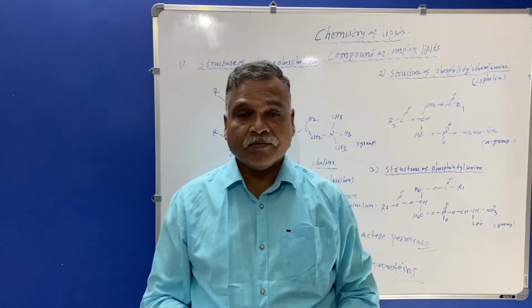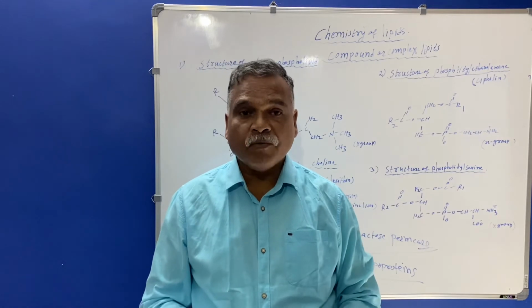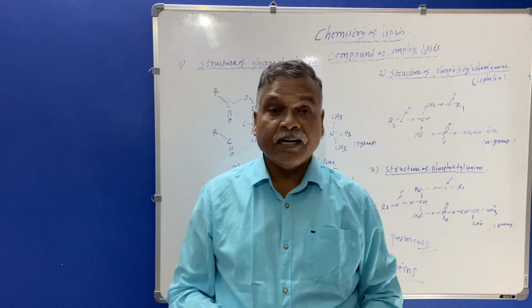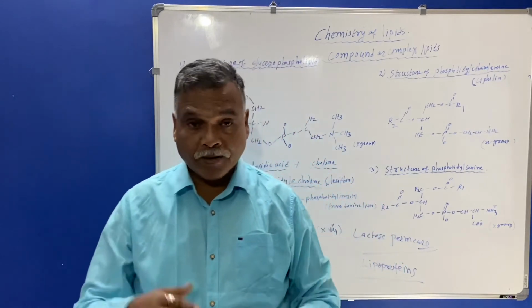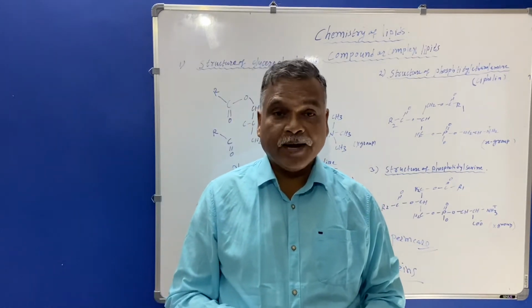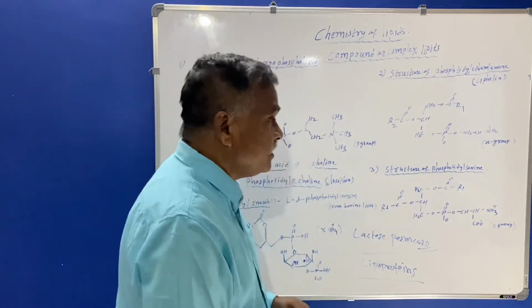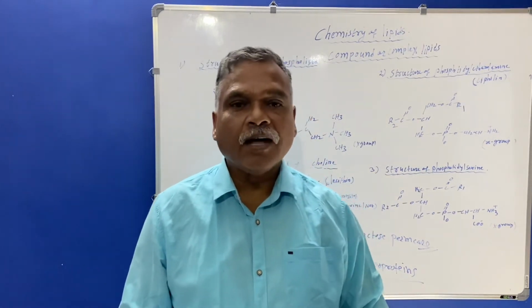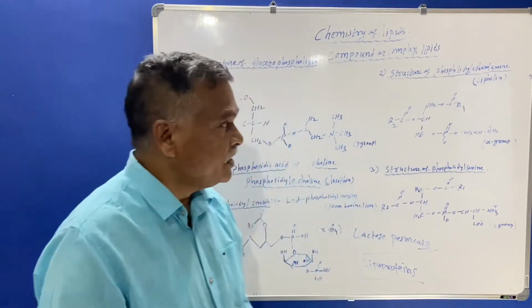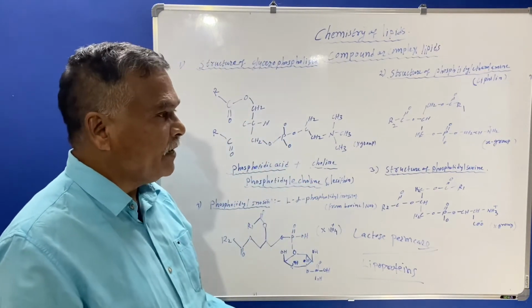Phosphatidylethanolamine carries the function of blood clotting along with the phosphatidylserine, and it increases the rate of thrombin in our body. Now these are some important functions which are carried out by phosphatidylethanolamine.